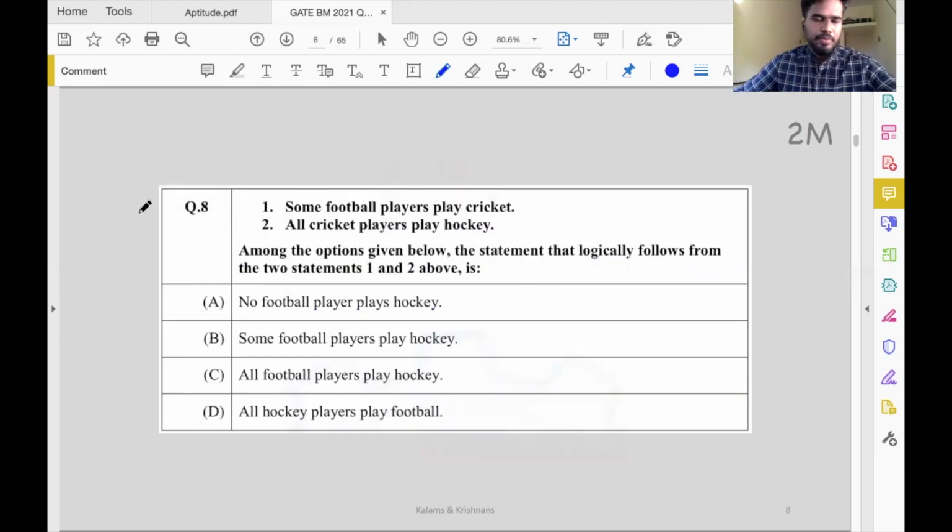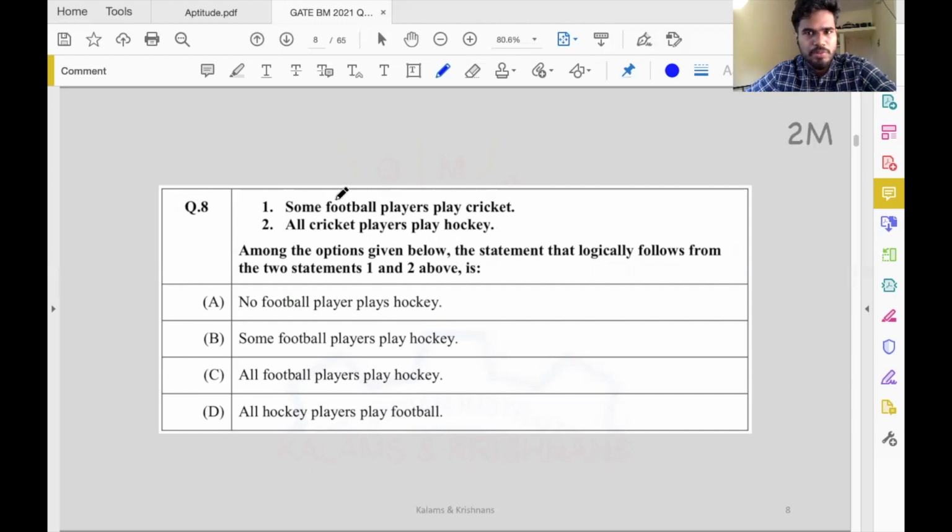Question number 8 from KPM 2021. Again, another text inference question, I suppose. Some football players play cricket. All cricket players play hockey. Okay, this is a set relation question. Among the options given below, the statement that logically follows from the two statements 1 and 2.